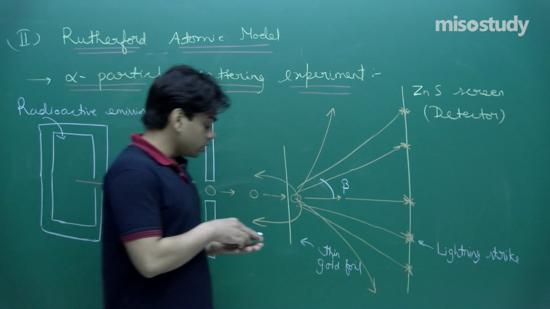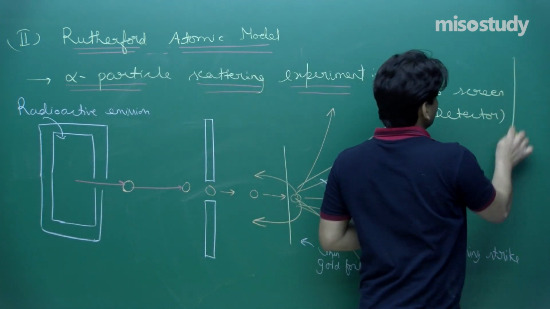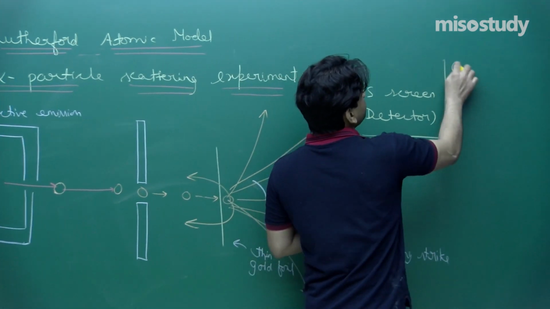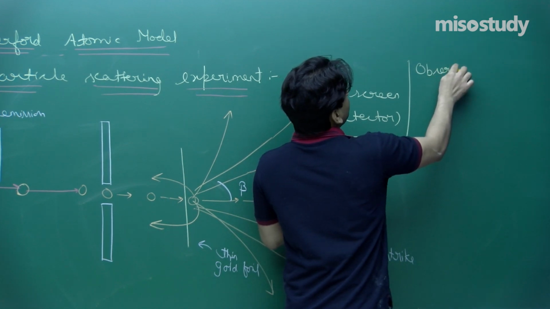If I conclude the observations, I can sum up.